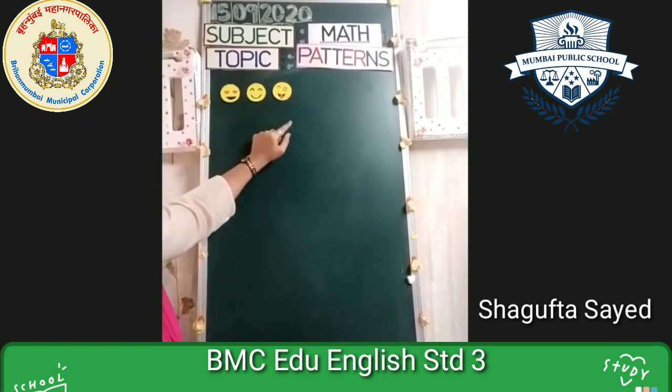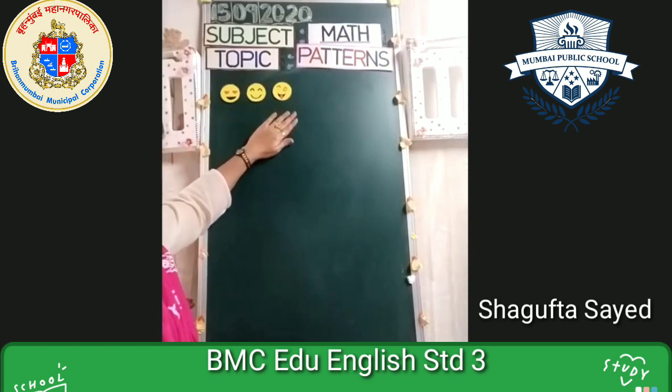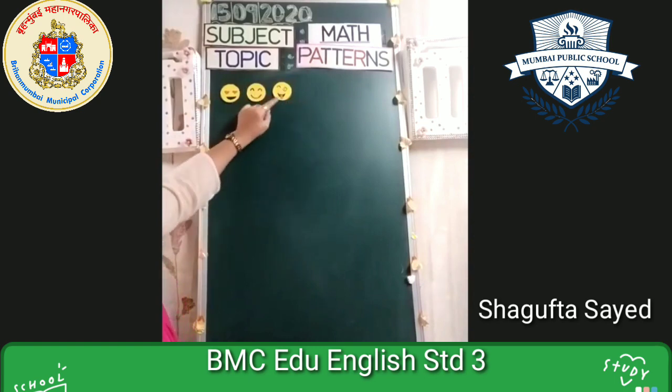So what are we going to do? If we want to repeat this pattern, how will we repeat? We are not going to repeat with the third one. No. We are not going to repeat with the second one. No. We are going to repeat again with the first one. Now, which is the first smiley? Who will tell me? Is it the simple smile or is it with a heart? Yes, that's good. It is with a heart. So, we are repeating this pattern.